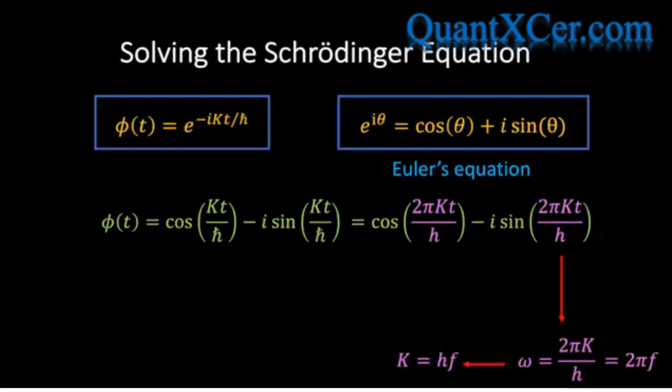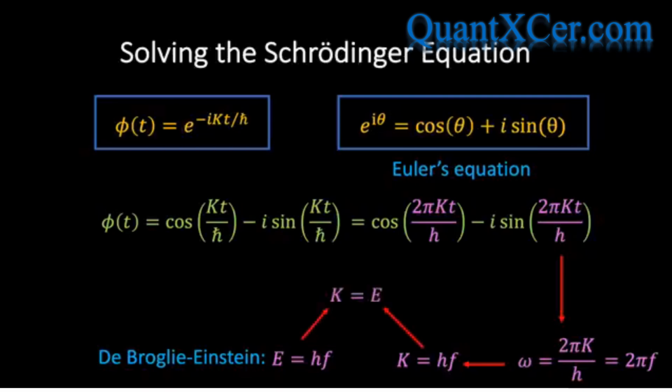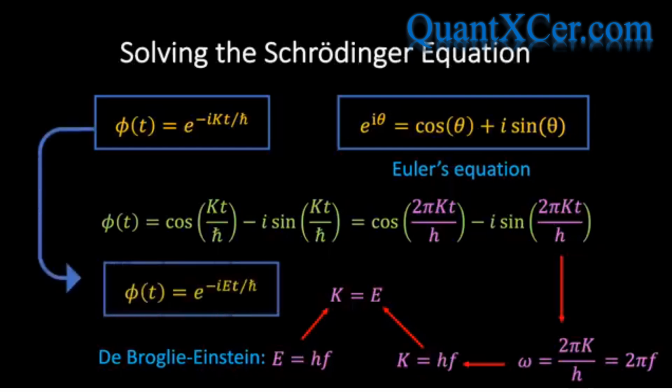Now, this might all seem a bit tedious and pointless until you remember that according to the de Broglie-Einstein relation, the energy of a quantum particle is related to its frequency by the relationship E equals hf. And so we see that the separation constant k must in fact be equal to the energy E. Now, I don't know about you, but I think that that's a very neat result. And so we can finally write that phi of t is equal to e to the minus i times E times t divided by h bar.